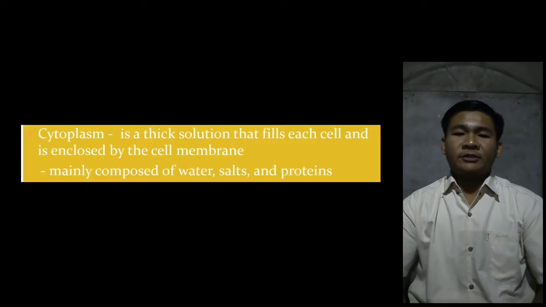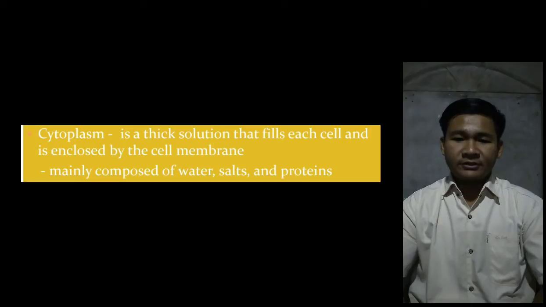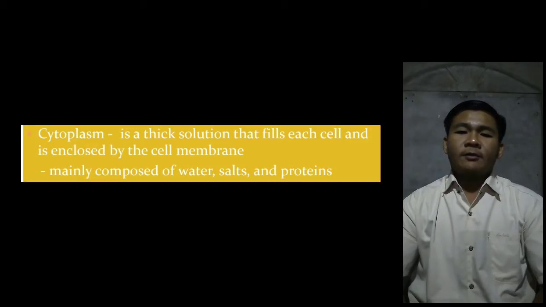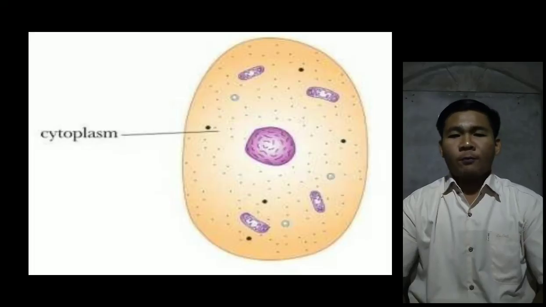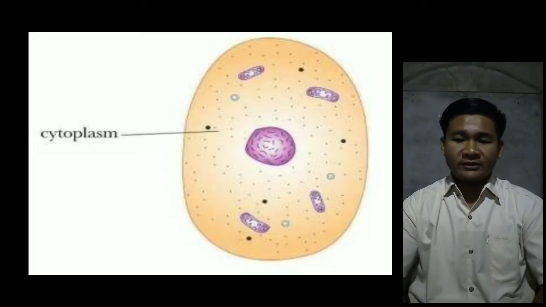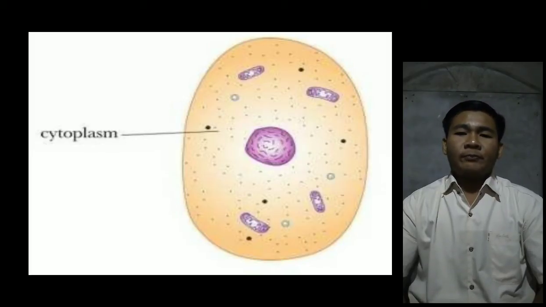Next, cytoplasm is a thick solution that fills each cell and is enclosed by the cell membrane, mainly composed of water, salts, and proteins. A framework of protein scaffolds called the cytoskeleton provides the cytoplasm and the cell with their structure. It transports dissolved nutrients around the cell and moves waste material out of the cell.